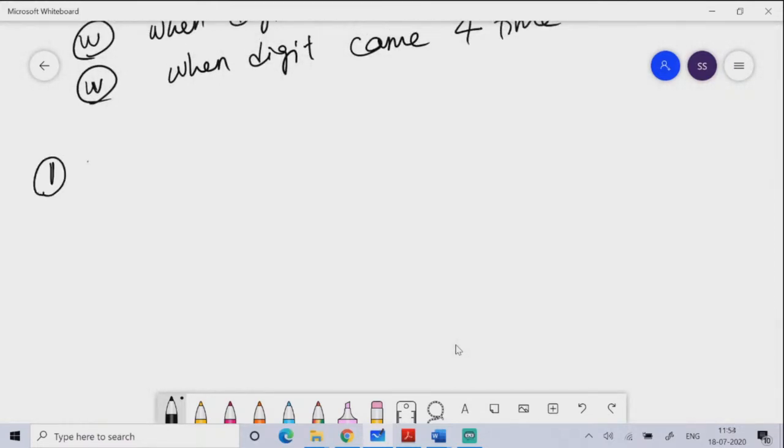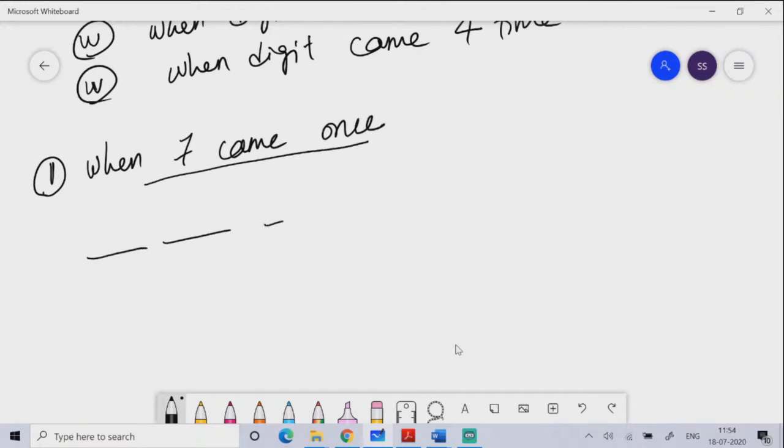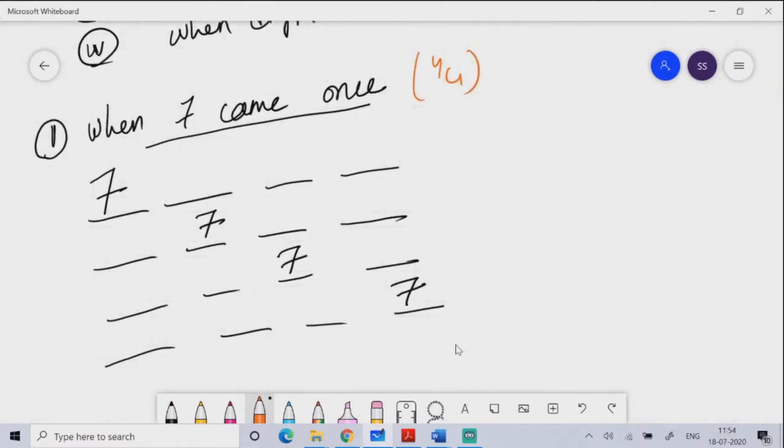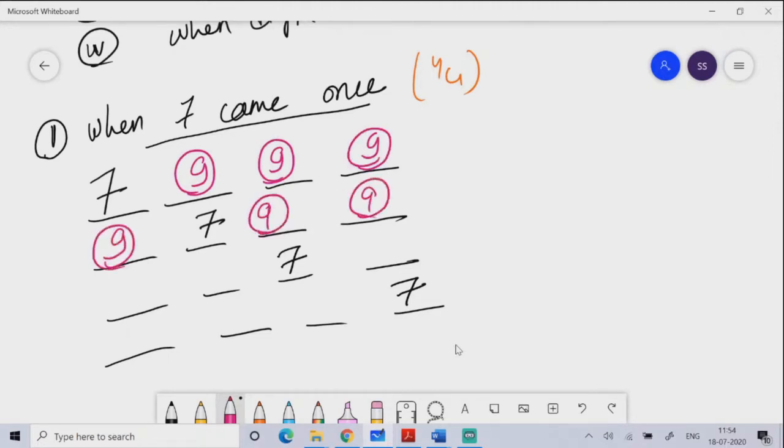First case, when the digit 7 came once. You can draw 4 dashes. In that, 7 can come here, here, here, or here. So ultimately 4 cases will be there, 4C1. Now if the digit 7 comes in the 1000 place, then how many digits can come in the other places? 9 digits. Except the digit 7, any digit can come.